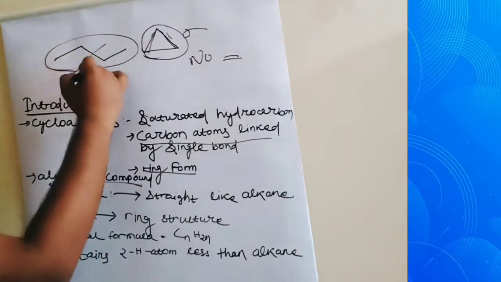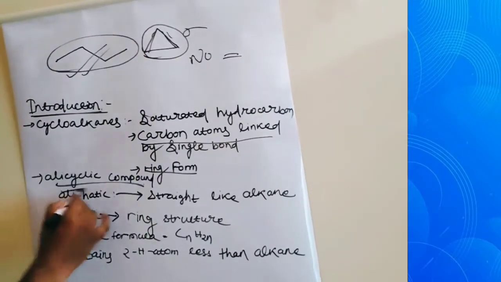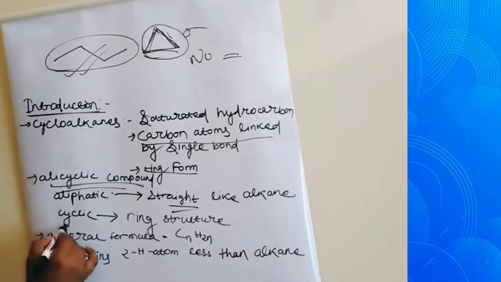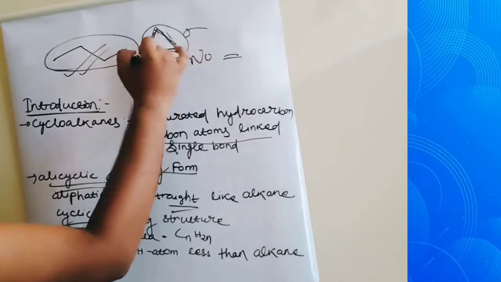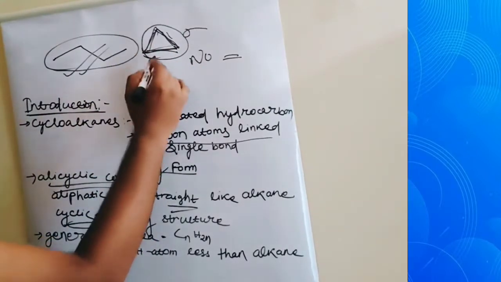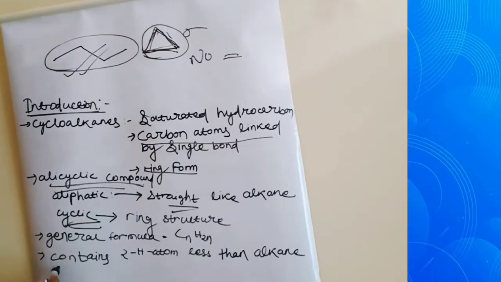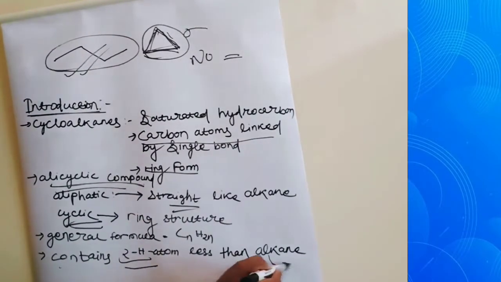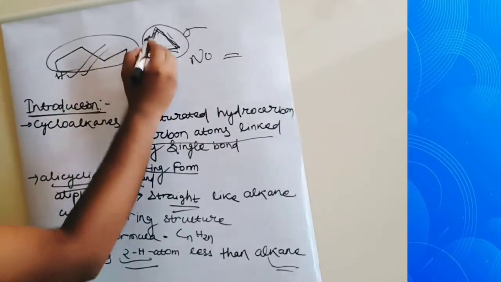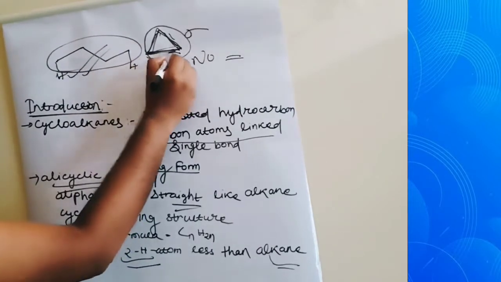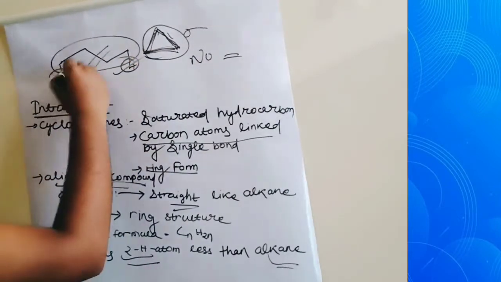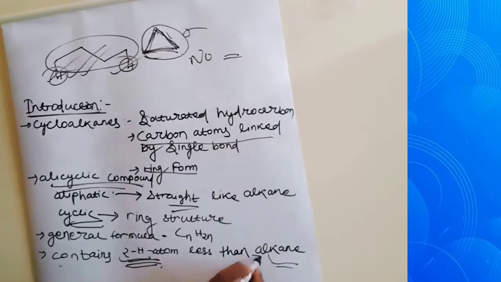These are also called alicyclic compounds, because alicyclic means aliphatic, like alkane, plus cyclic, which means ring-like structure. And the general formula is CnH2n, and these are also called structural isomers of alkenes, and they contain 2 hydrogen less than the alkane. See, in this position 2 hydrogen are present, but due to the extra single bond, this hydrogen and this hydrogen are gone, so they contain 2 less hydrogen than alkane.